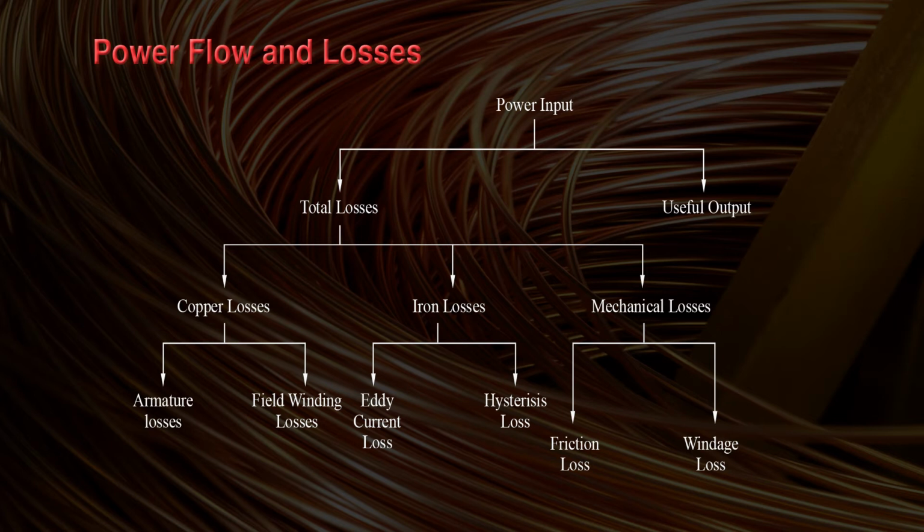The third loss is the mechanical loss, because a DC machine is a moving machine, that means it is a dynamic machine, not a static machine like a transformer. Because in a DC machine the rotor is moving, of course there will be some mechanical losses. These mechanical losses can be classified as frictional losses and windage losses. Losses in a DC machine.